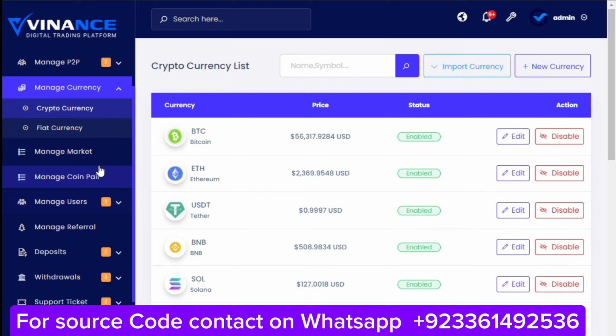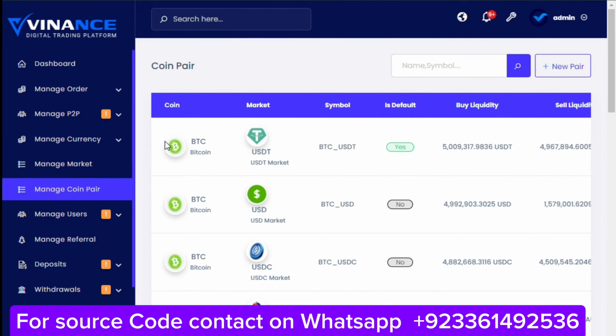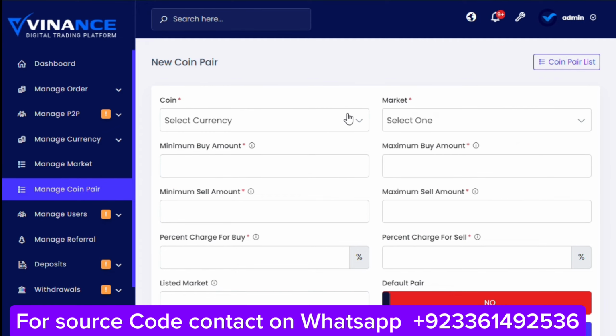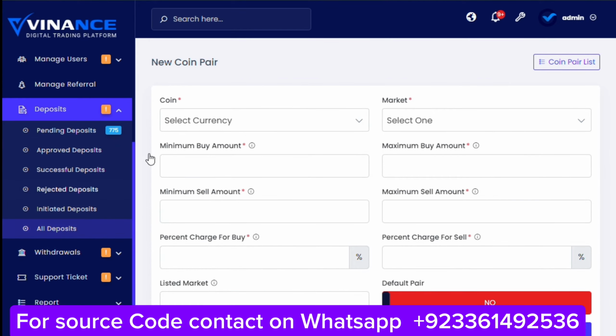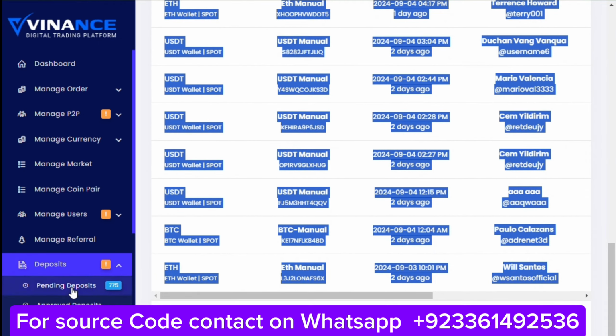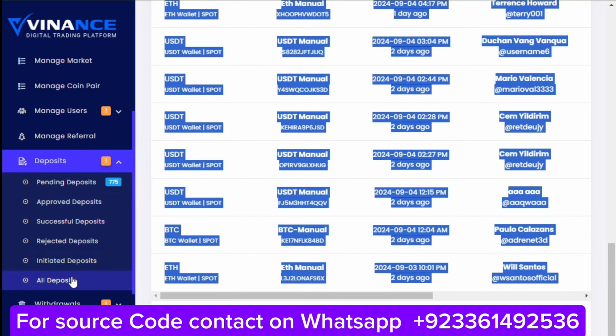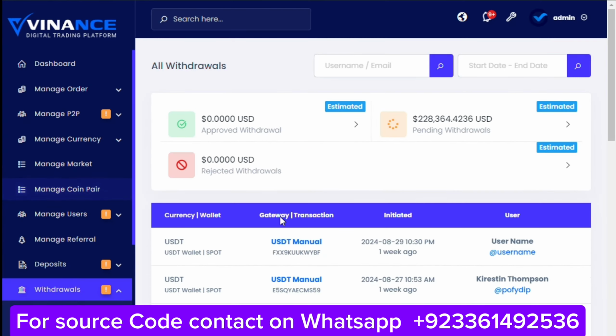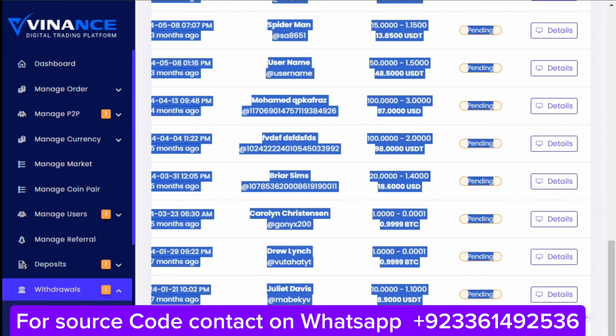Here is the manage market of this script. Here the coin pair of this script. You can see the coin pairs of BTC, USDT and all other things you want. Here the new pair of this script. You can also add your pair from here. Here the deposit section of this script. Here all the deposits of this script. You can see all the deposits you want. Here the withdrawal section of this script. I will show you all withdrawals of this script. You can add your own withdrawal from here.